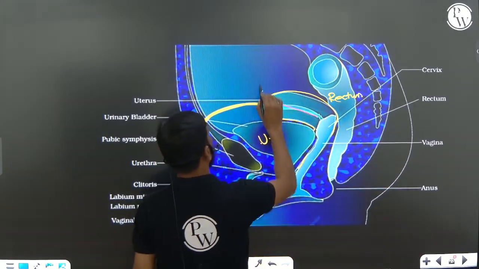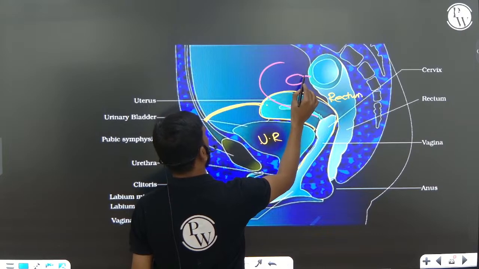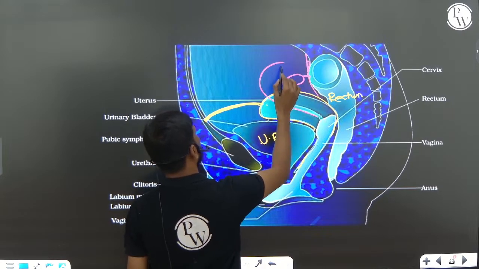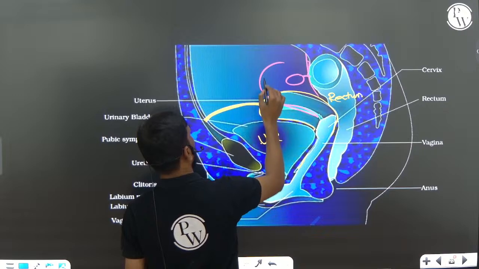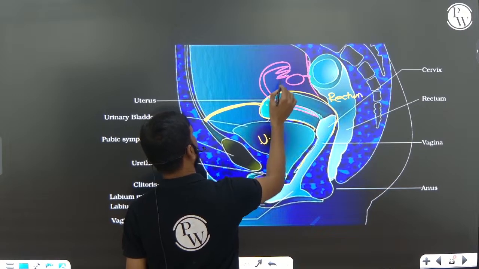So here these are the ovaries. Ovaries are connected like this to the abdominal wall, right? This is the fallopian tube, finger-like structure.